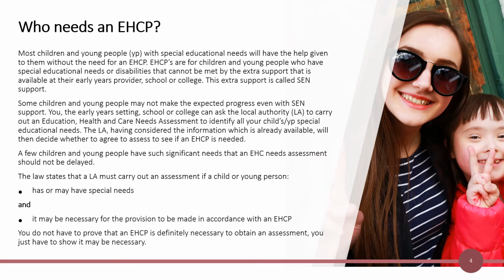Some children and young people may not make the expected progress even with SEN support. You, the early years setting, school or college, can ask the local authority to carry out an education, health and care needs assessment to identify all your child or young person's special educational needs. The LA, having considered the information which is already available, will then decide whether to agree to assess to see if an EHCP is needed.